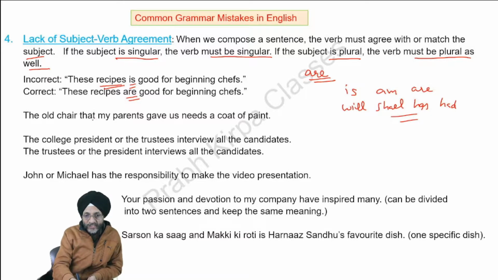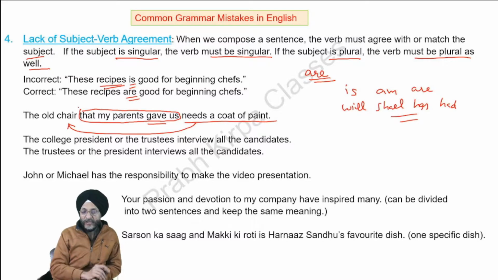Next, the old chair that my parents gave us needs a coat of paint. Here, needs has been related with this word. If we ignore this, the old chair need replacement, need a coat of paint. It is for clarification only. So here we are not to write need, we are to write needs. This is the subject and the verb is needs.